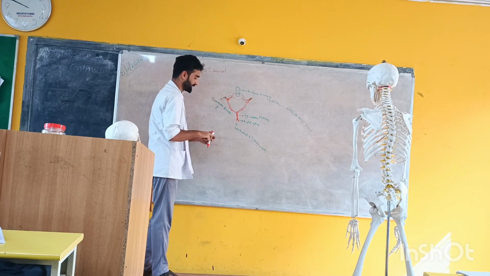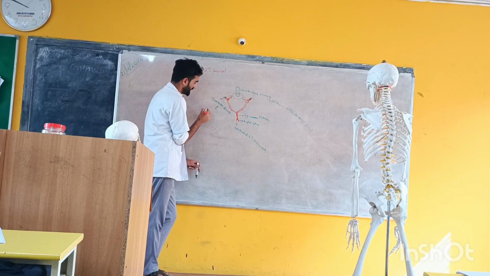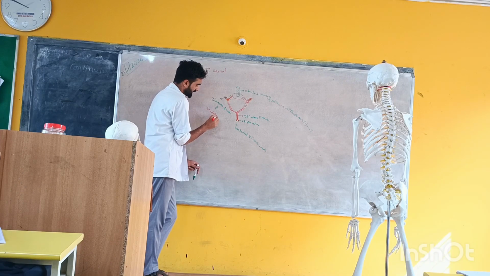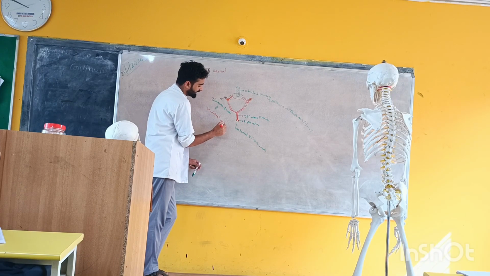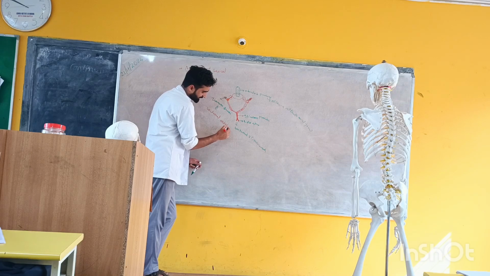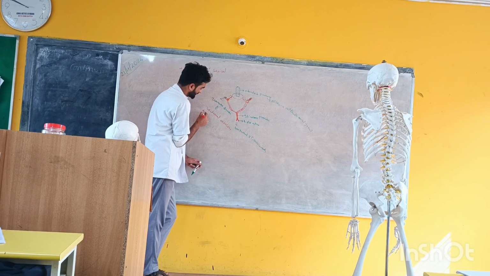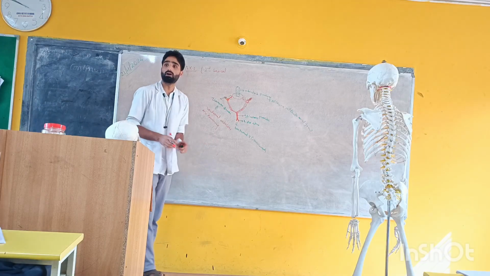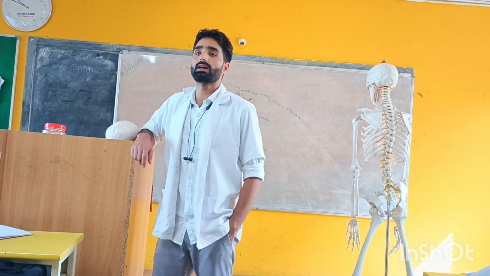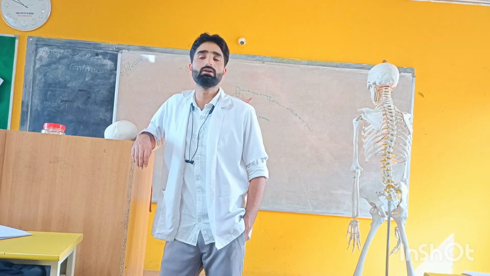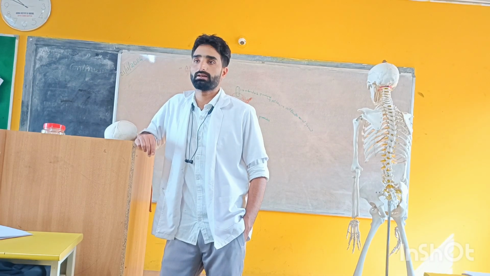What is the function of this transverse foramen? The vertebral arteries are running through it. Clear? Got it? This is about the second vertebra, the second cervical vertebra, known as axis. Okay.